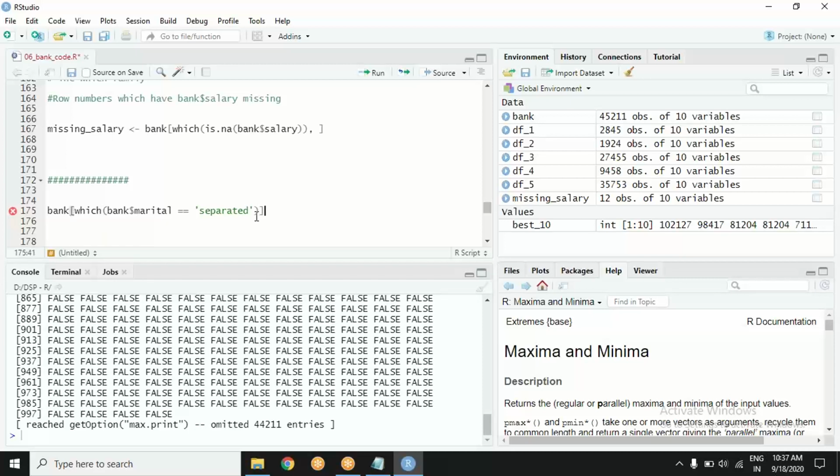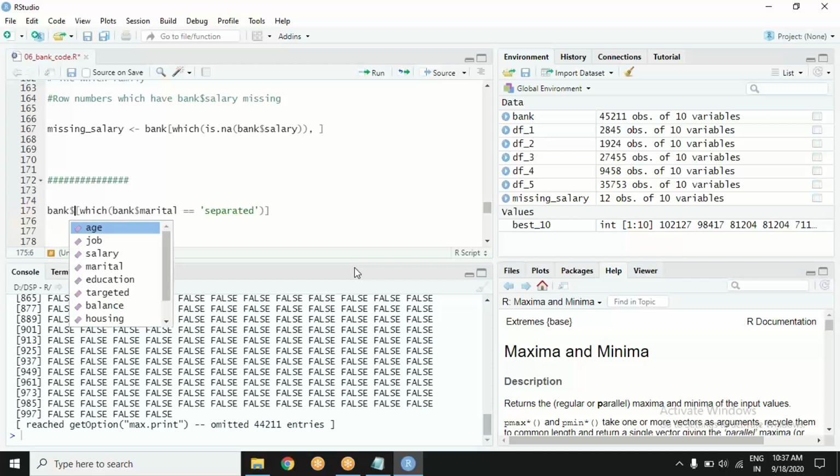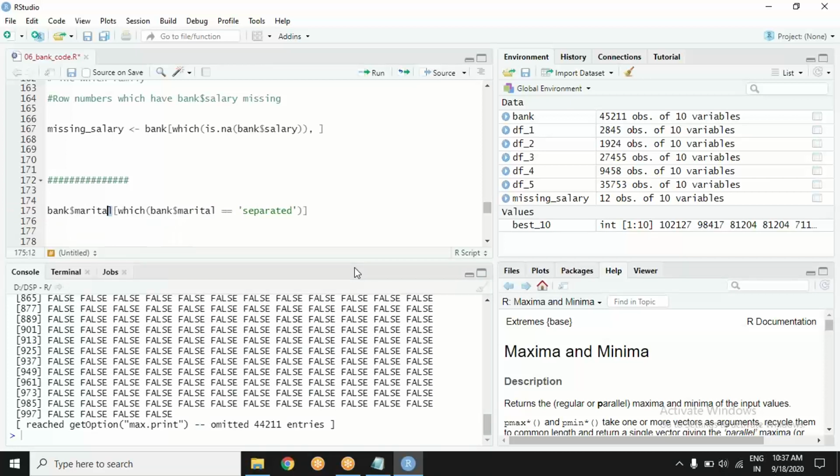Maybe I can do a better thing. I am saying bank dollar marital here itself, so that I want to change bank dataset at marital column, on which index where marital status is separated. And what do I want to change it to? I want to change it to divorced. That is one way to do it.